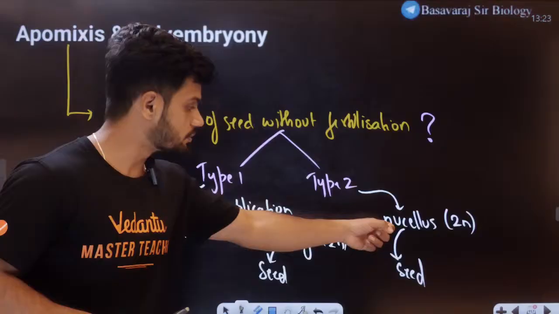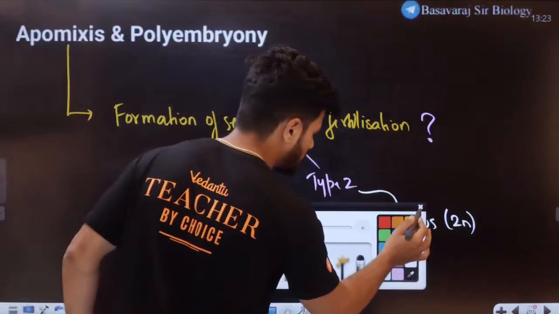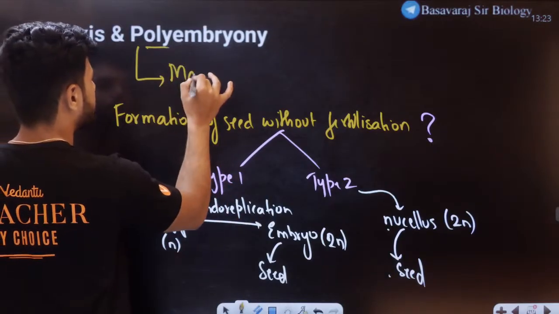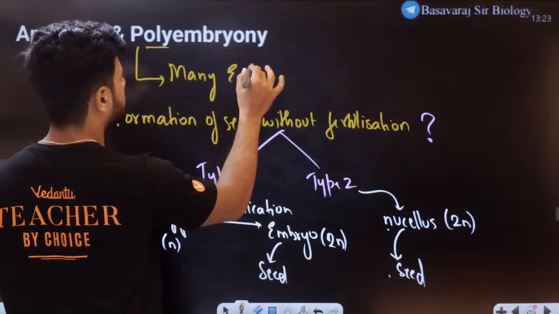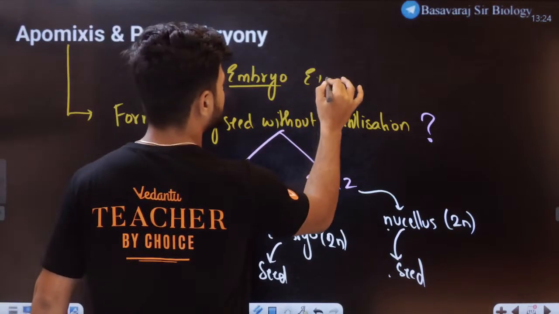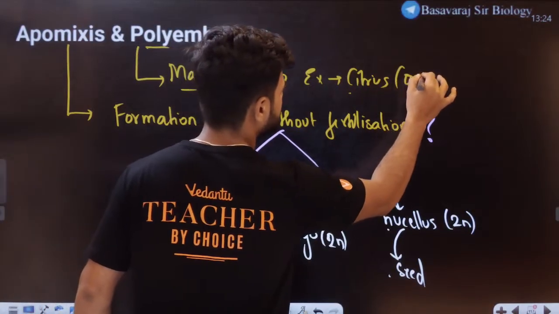This same concept of nucellus becoming seed applies to polyembryony. What is polyembryony, students? Poly means many. Many embryos can be there. An example is citrus, the oranges.